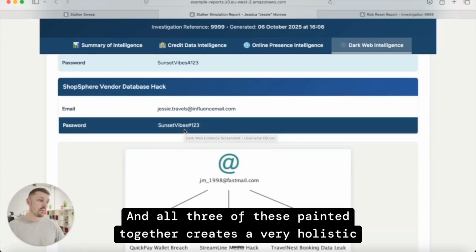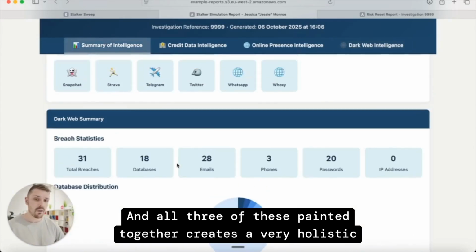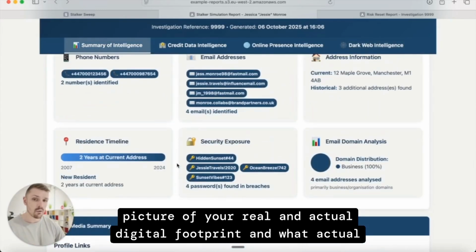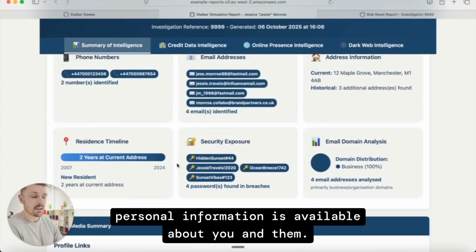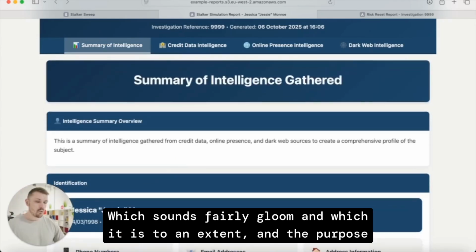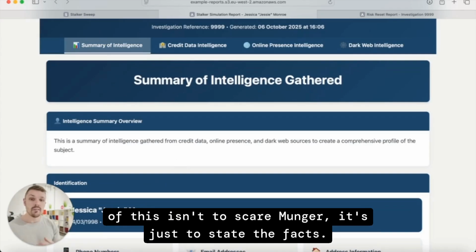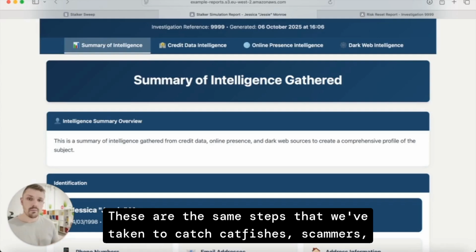And all 3 of these painted together creates a very holistic picture of your real and actual digital footprint and what actual personal information is available about you online, which sounds fairly gloom and doom, which it is to an extent. And the purpose of this isn't to scaremonger. It's just to state the facts. These are the same steps that we've taken to catch catfishes, scammers, fraudsters.